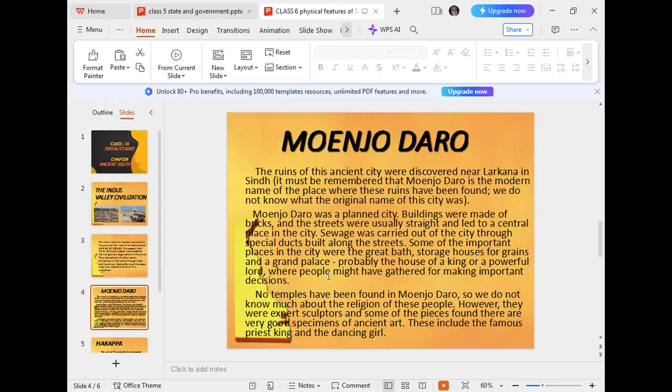And a grand palace was also there. The grand palace was related to the king, most probably the house of the king or a powerful lord. If there was any ruler at that time in that city, the grand palace was the property of that king or ruler of that time.